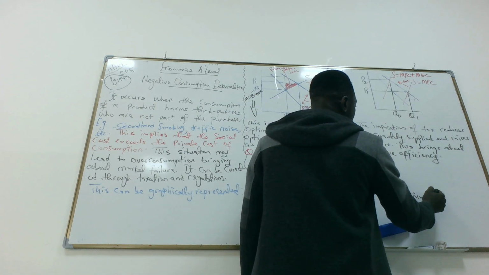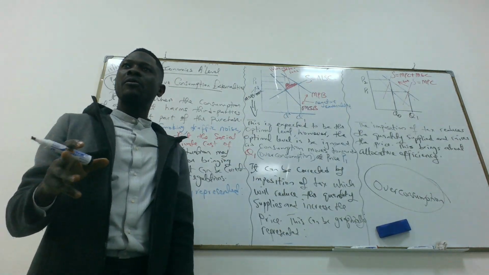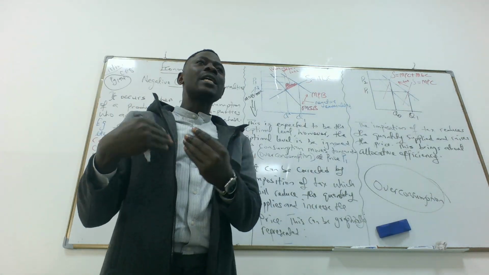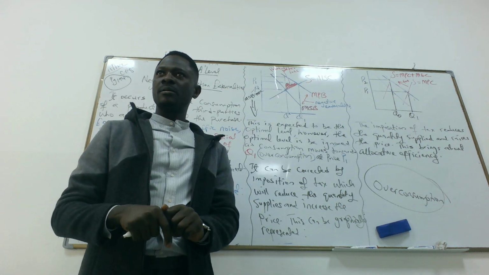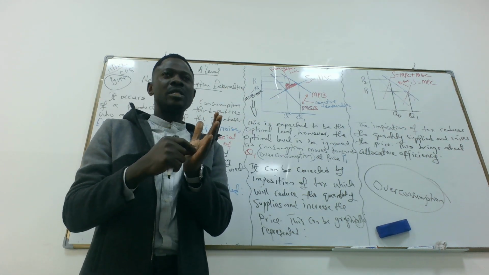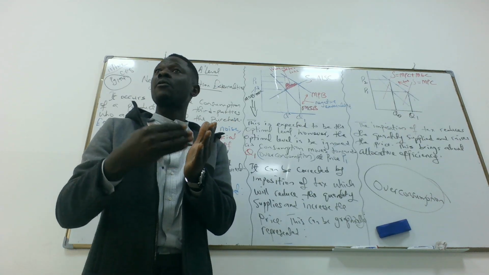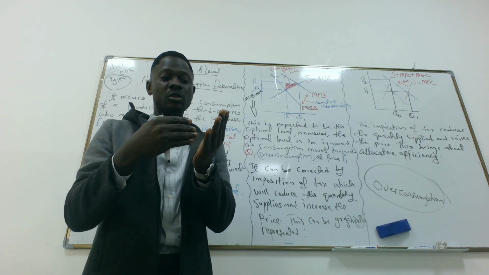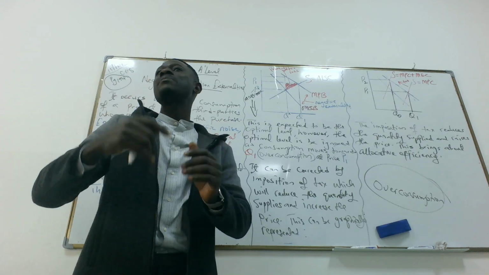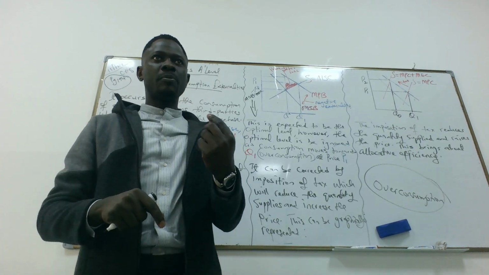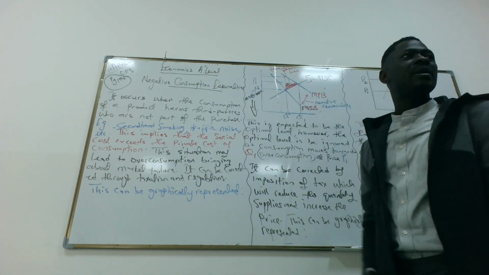Overconsumption might be a result of you consuming certain products which become harmful to a third party. So the marginal social benefit of consumption is lower than the marginal private benefit of consumption. Get the point here? The marginal social benefit is lower than the marginal private benefit.